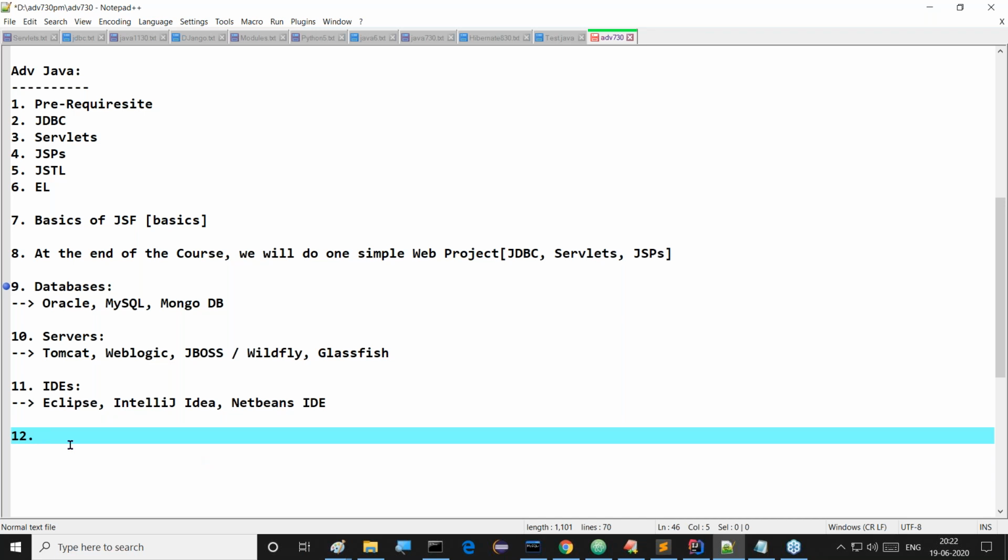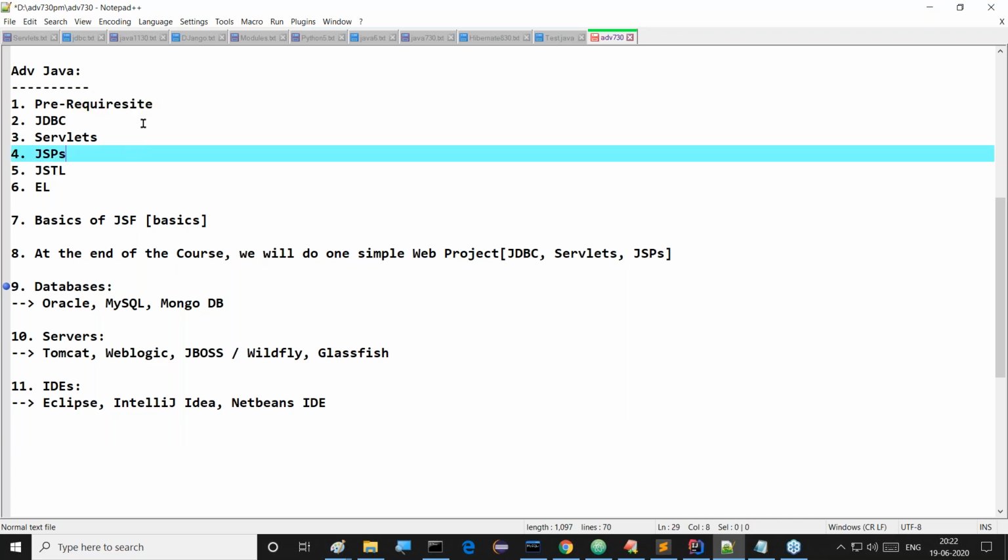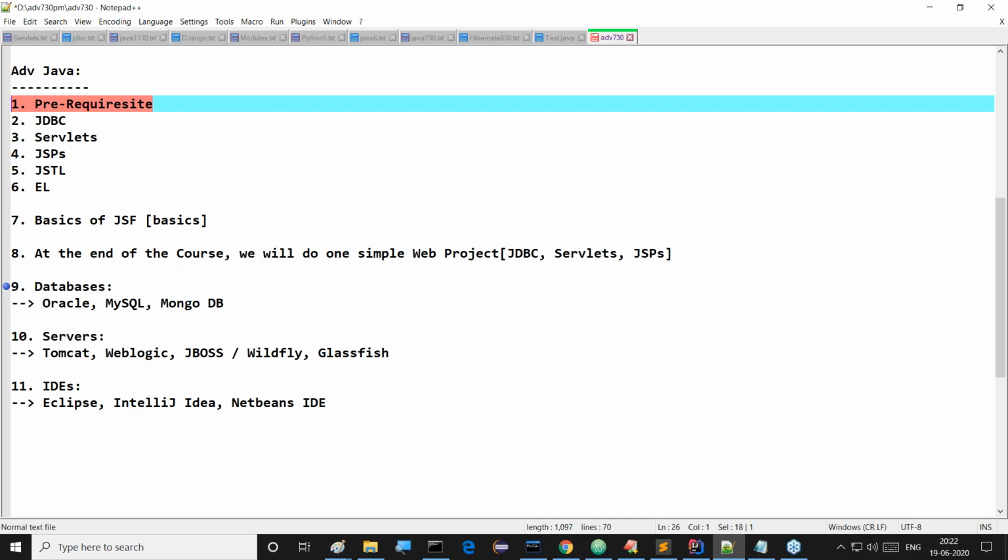This is the content that I'm telling you. All of you observe this clearly. Right, sir. So what would the syllabus be? First of all, I will start from the prerequisite part. Why? Because of which topics we require in core Java to go for advanced Java. All these topics I will pair up, and I will discuss those topics as part of this prerequisite part.